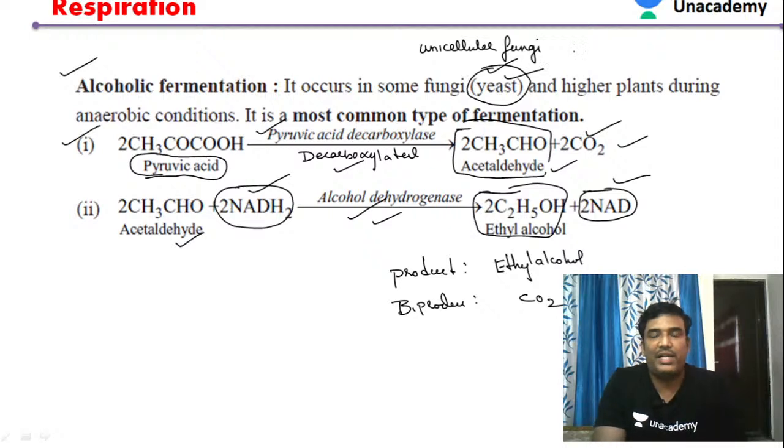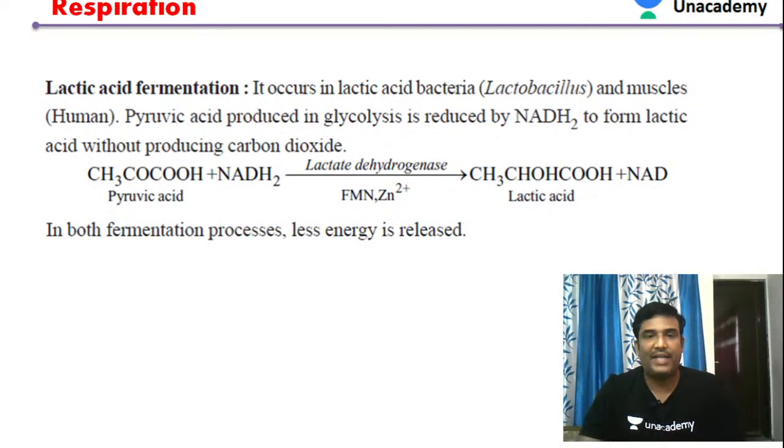So yeast is the organism. It is a eukaryotic organism. Yeast is a unicellular fungus, a eukaryotic organism that is involved in the process of alcoholic fermentation. So let us see about the next one, that is lactic acid fermentation.